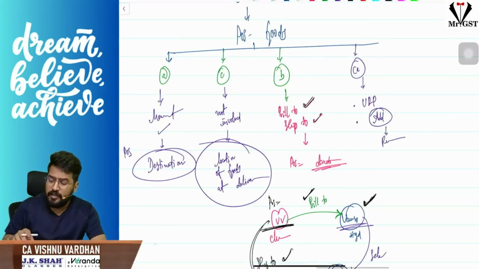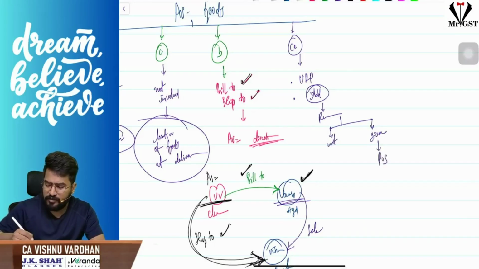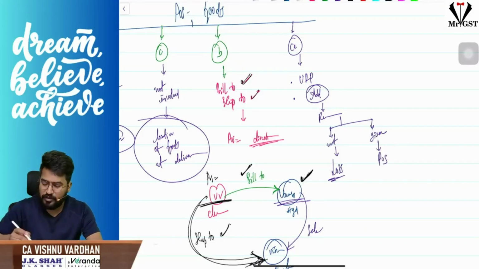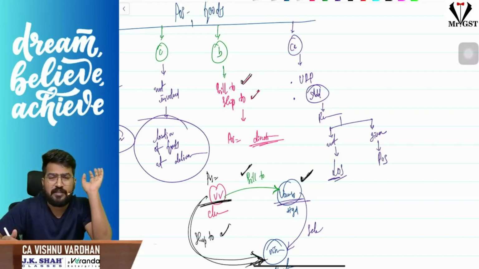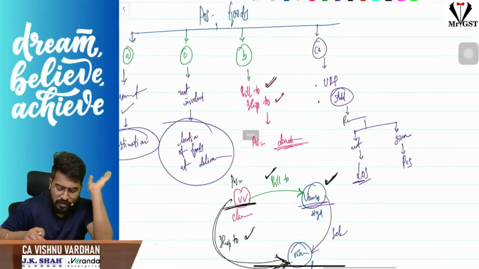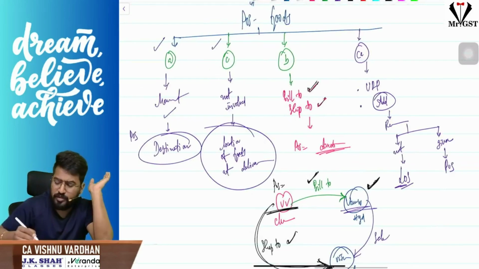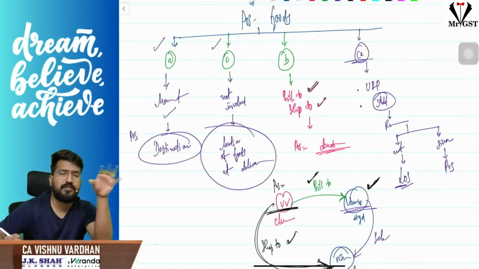But sir, if the recipient has not given his address, if he has given his address, then that will be the place of supply. If he has not given the address, then the location of the supplier of those goods itself will be the place of supply. That means, sir, I am selling something to an unregistered person. So what is the place of supply in that case? I will not check clause A or clause C now, because clause CA has a non-obstante clause.